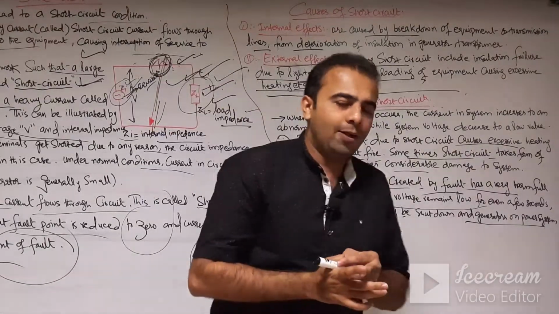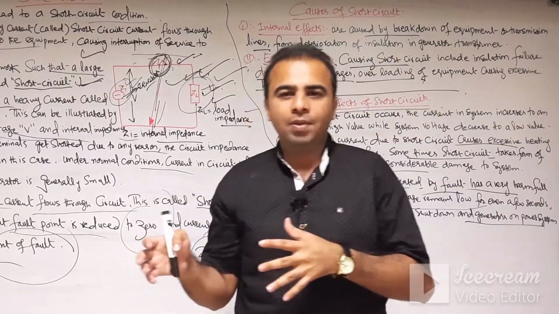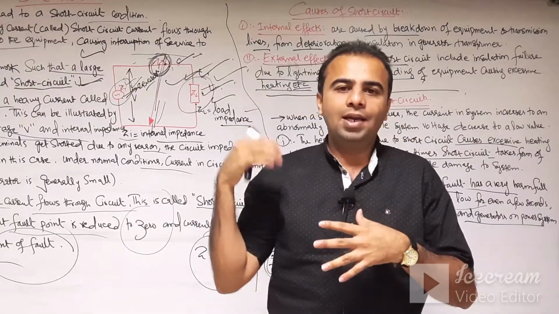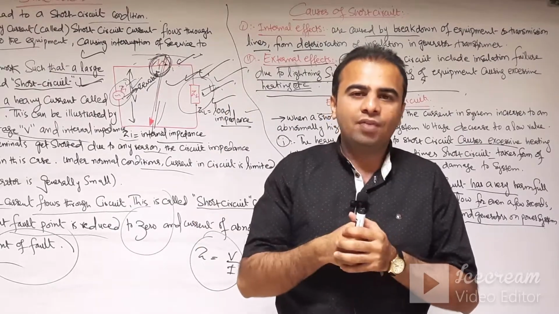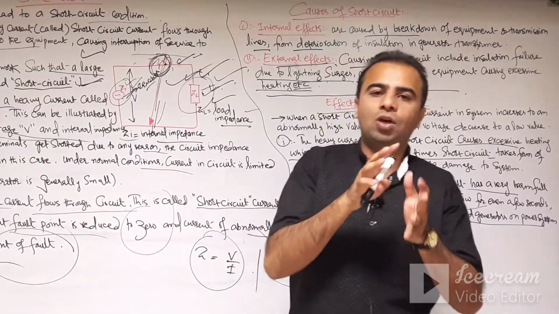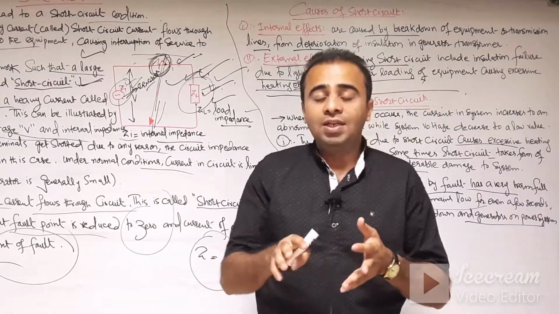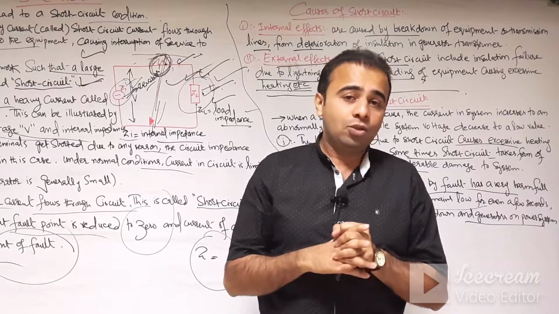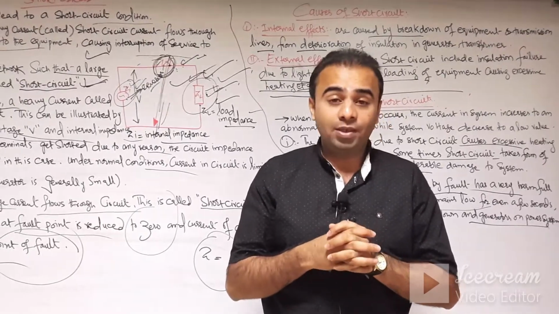For example, consider a power system where alternators are connected in parallel across the power system or the bus bars. If a short circuit occurs or any abnormality occurs in the machine, the machine may lose synchronism, so the system or the machine may become unstable due to the short circuit.